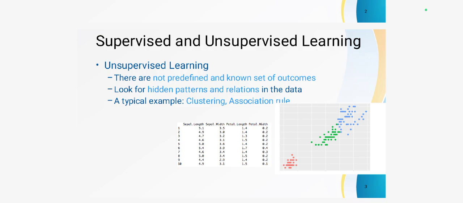In many cases, clustering algorithms can be used in outlier detection. Then what is meant by outlier? An outlier is a data point that deviates significantly from the rest of the data. There are many methods used in clustering, such as density based clustering, distribution based clustering, centroid based clustering, and hierarchical based clustering.